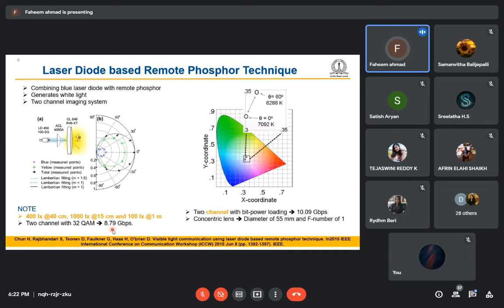They were getting on the receiver side, and this is the data rate: 8.79 Gbps over a distance of almost 15 centimeter.